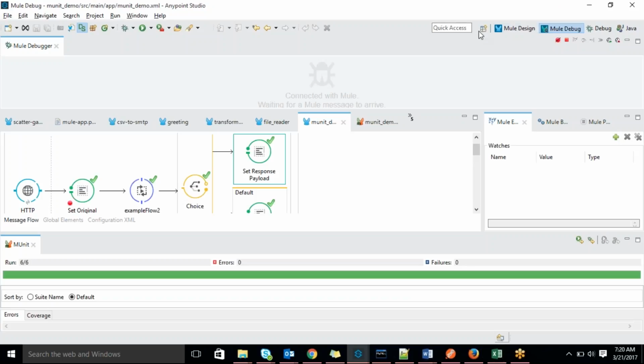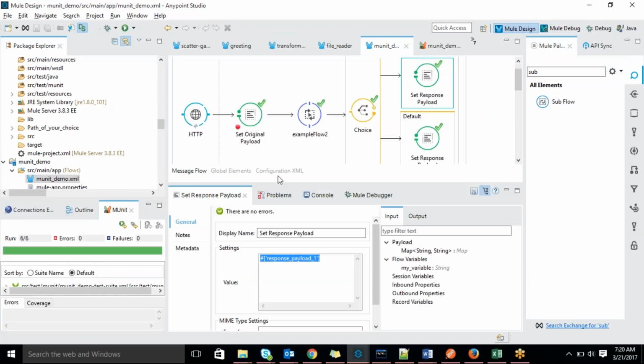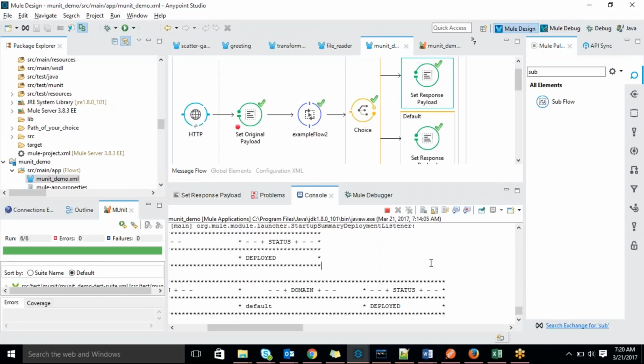So now we have to write the MUnit test cases for this, right? Are you clear? Generally, if you have a deployment, we can deploy it and test whether your flow is executing or not.